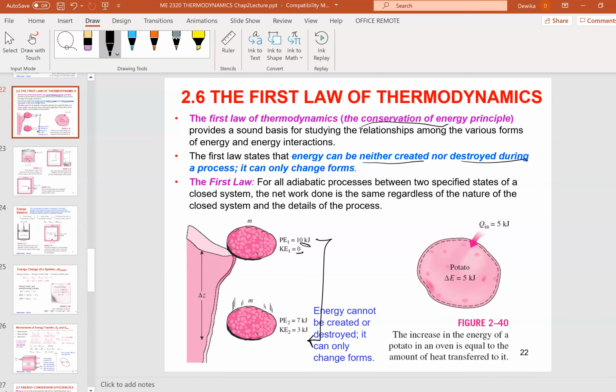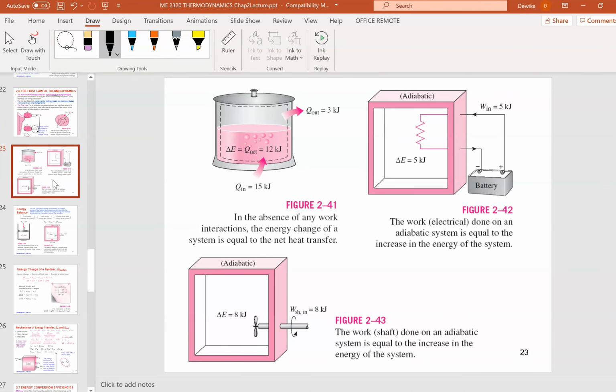So if 5 kilojoules comes in, 5 will be retained inside, or if it goes out, the total will always be 5. That is conservation of energy, in any case that you take. For example, 15 goes in, 12 is retained and 3 goes out, so 12 plus 3 is 15. Or 8 goes in, 8 is retained inside.